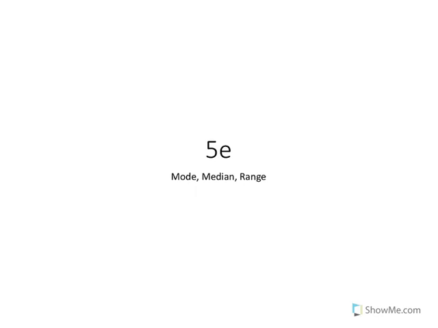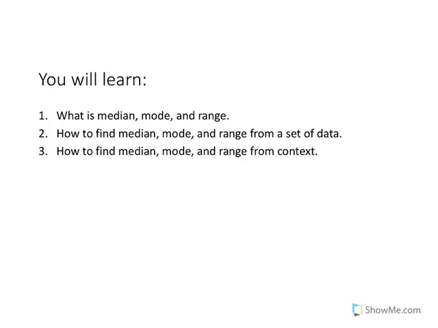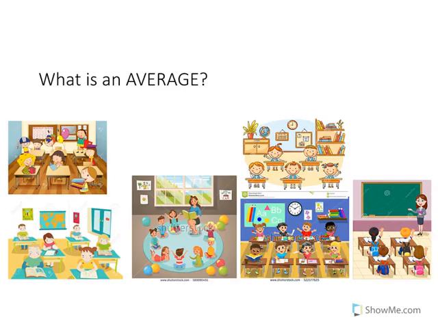This is Chapter 5E about mode, median, and range. So in this chapter you'll have 3 skills: what median, mode, and range are, how to find median, mode, and range from data, and how to find median, mode, and range from a context. But first of all, what is an average?